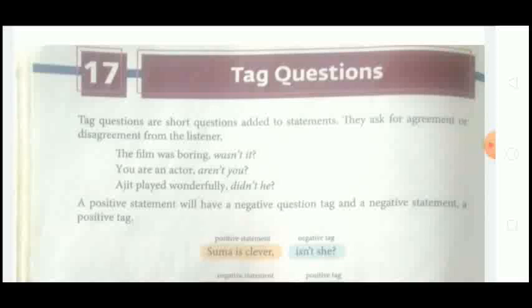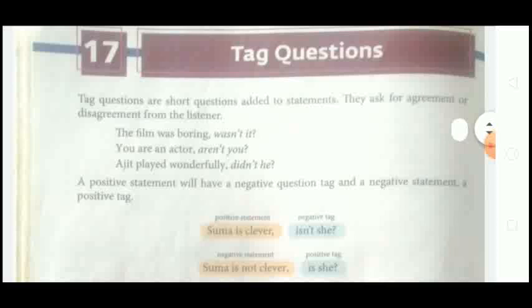By adding a tag at the end of the statement, that statement changes into a question, that is called a tag question. Wasn't, aren't, didn't, haven't, hasn't, weren't, couldn't, these are all tags we use for tag questions. Now, a positive statement will have a negative question tag and a negative statement will have a positive tag.